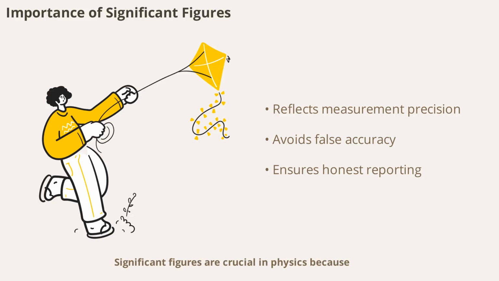Significant figures are crucial in physics because they reflect the precision of your measurements. Reporting too many digits can give a false impression of accuracy, while too few can hide important information. Using the correct number of significant figures ensures your results are both honest and useful.